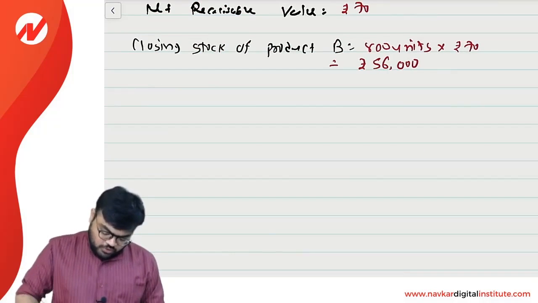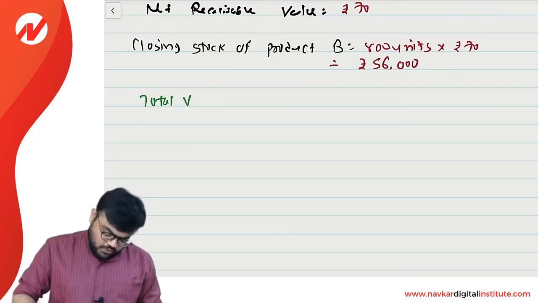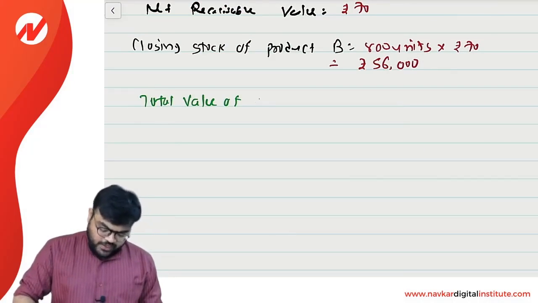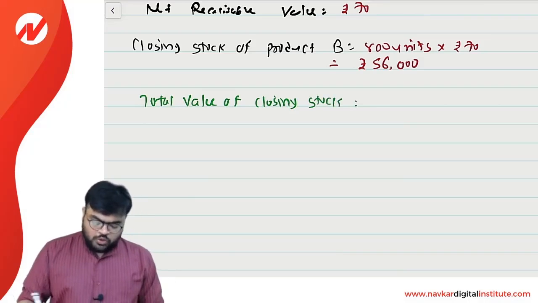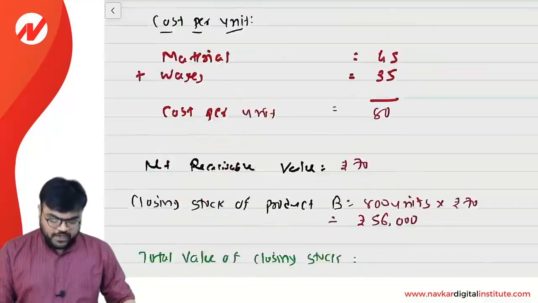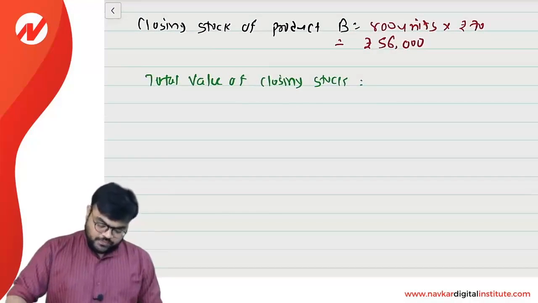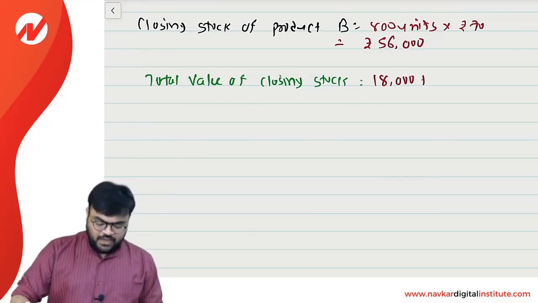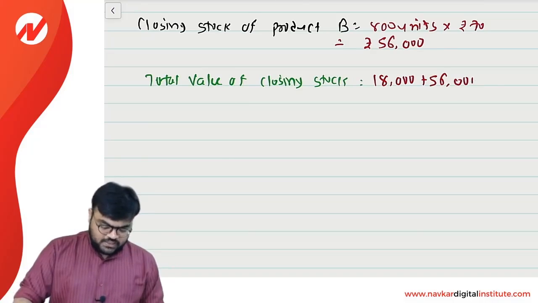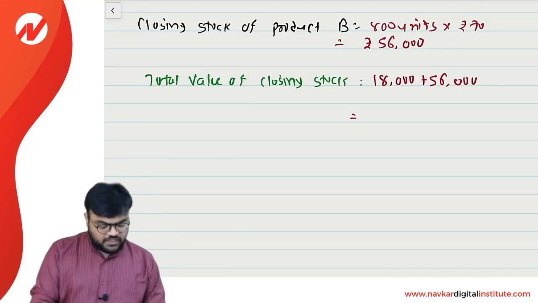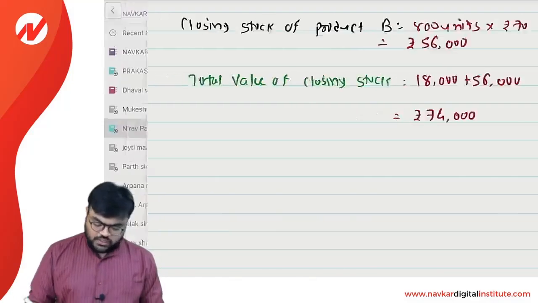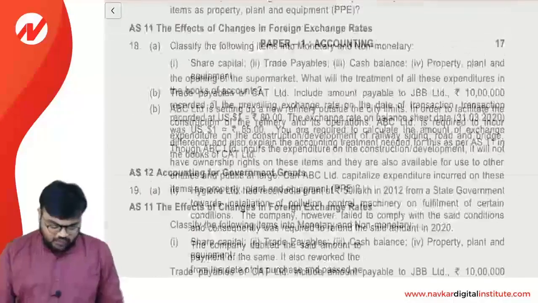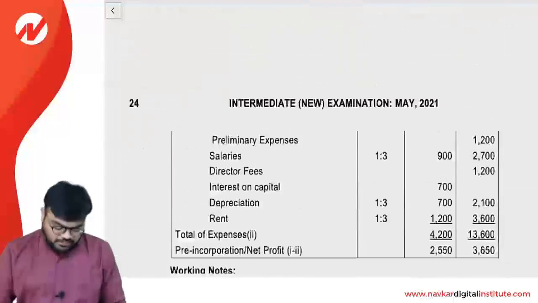And the total value of closing stock, you know very well, for the product A my answer is 18,000 and for the product B my answer is 56,000. Clear? So 56,000 plus 18,000, my total answer will be 74,000.